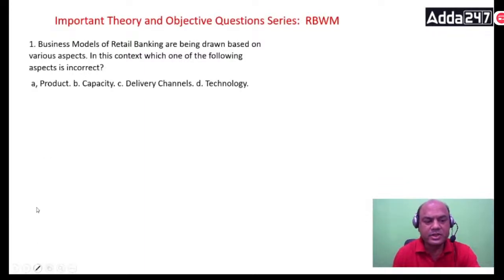We'll be doing all the questions over here. All the important questions, various ones I've collected from various sources. Business models of retail banking are being drawn based on various aspects. In this context, which of the following aspects is incorrect? Look at this. First one is incorrect. You want always incorrect. So you want the false one.